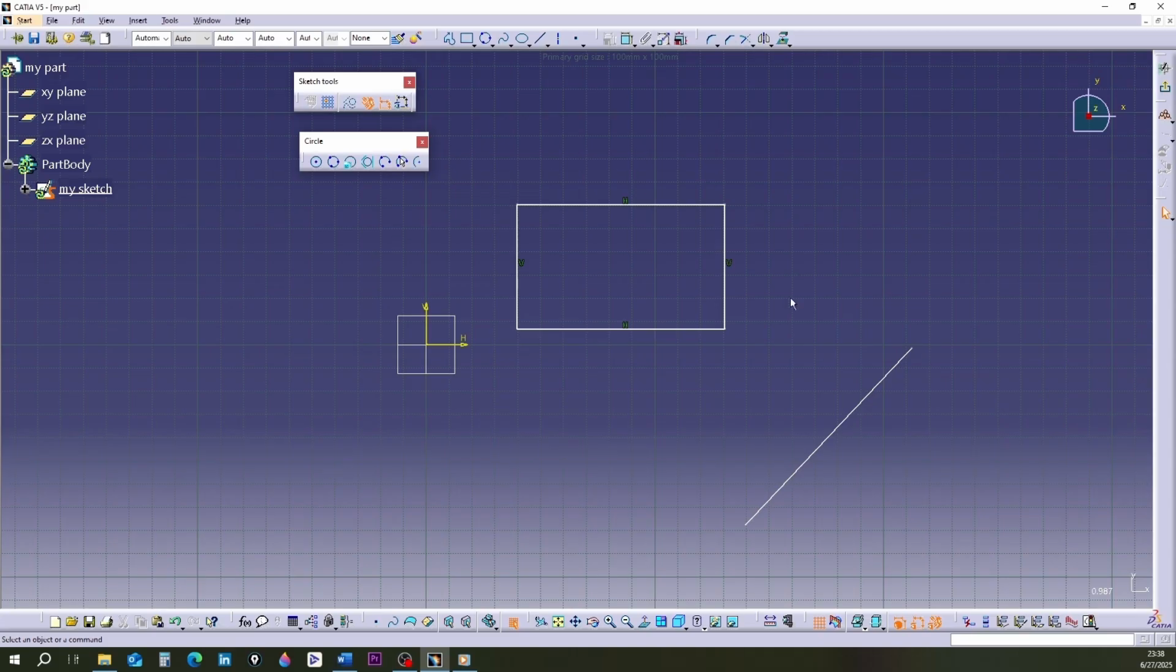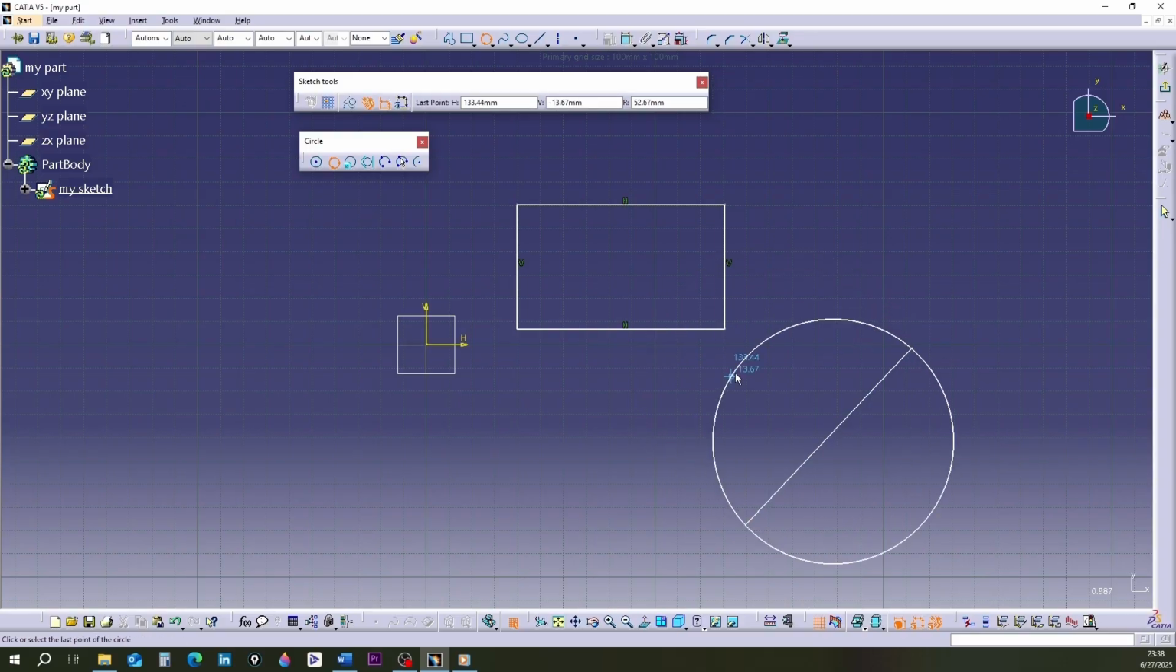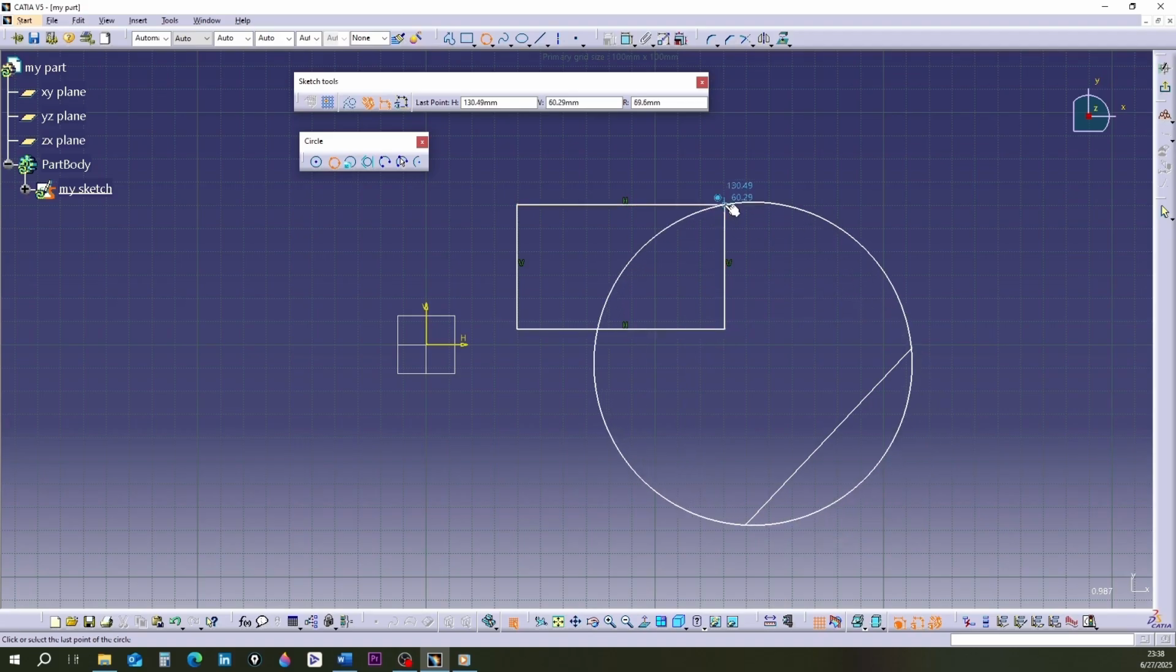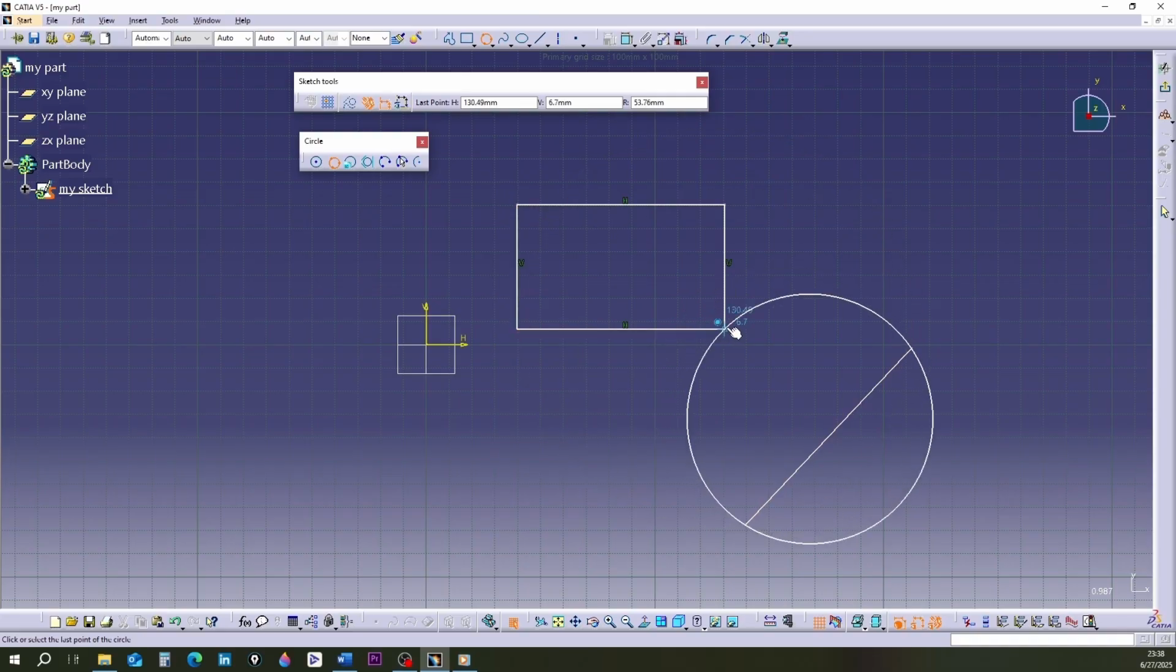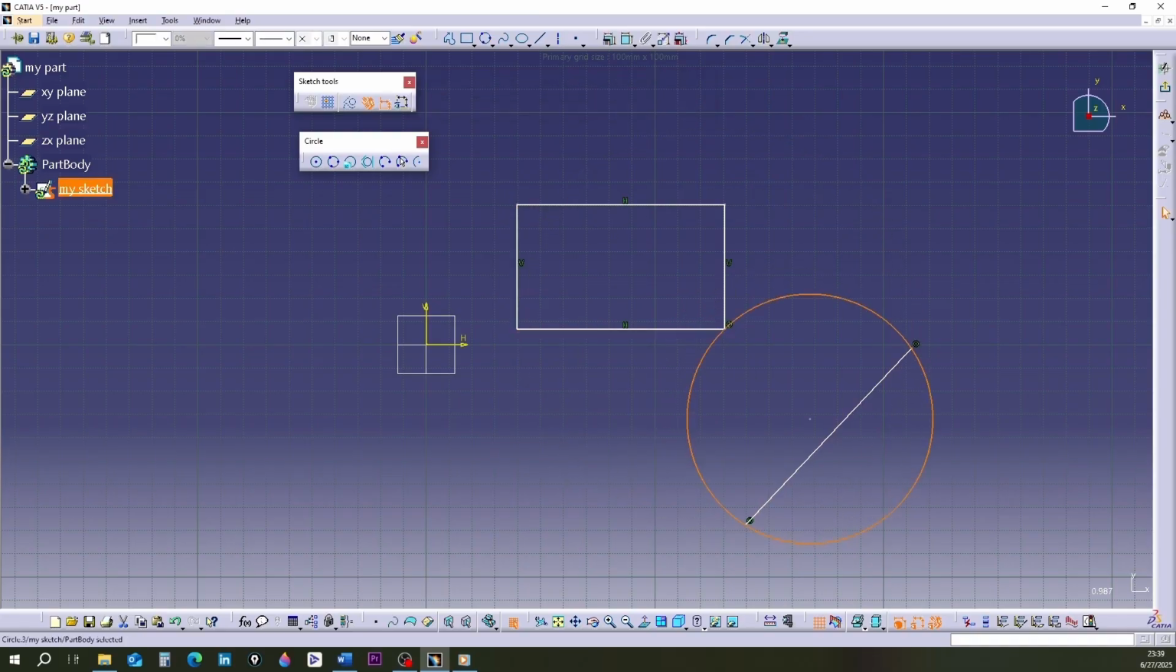Imagine you have a rectangle and a line on the screen. I'll activate the 3-point circle command again. This time, instead of clicking on the screen, I'll select the 2 endpoints of the line and 1 corner of the rectangle. You'll see that the circle is drawn.